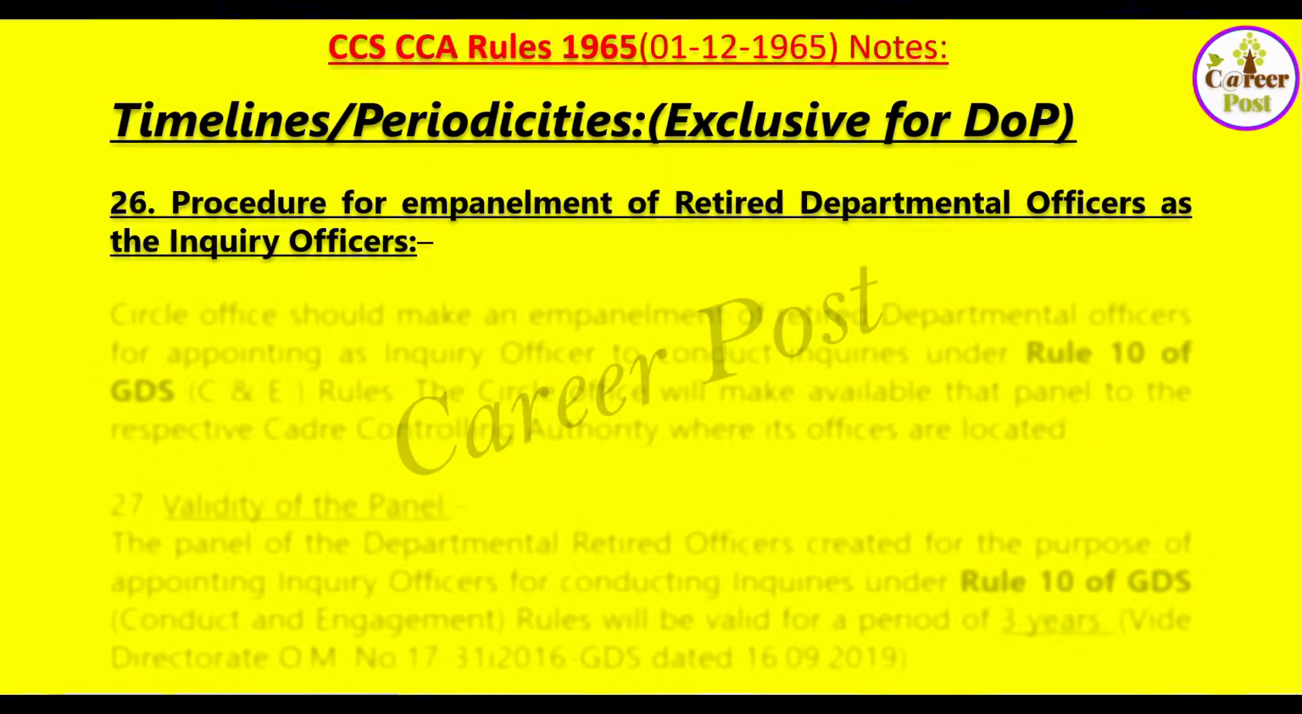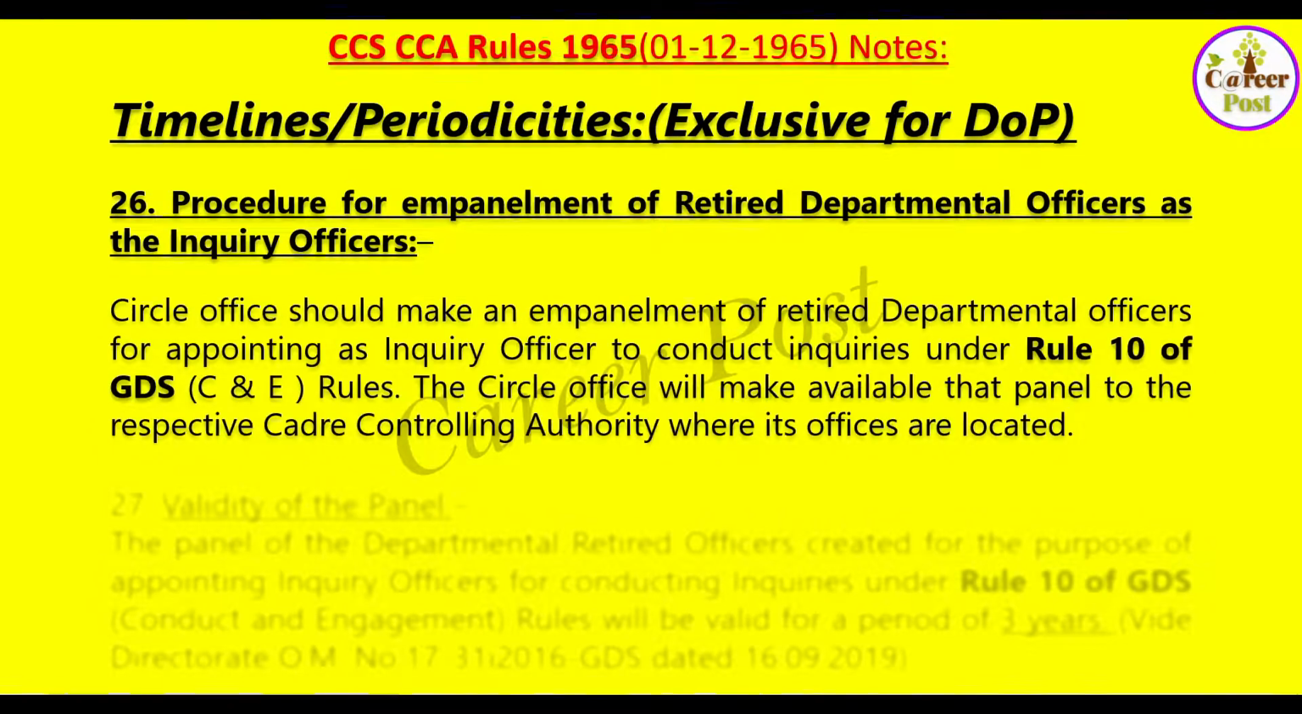Procedure for empanelment of retired departmental officers as inquiry officers. This is exclusive for the Department of Post. The Circle Office should make an empanelment of retired departmental officers for appointing an inquiry officer to conduct inquiries under Rule 10 of GDS Conduct and Engagement Rules. The Circle Office will make that panel available to the respective cadre controlling authority where its offices are located.